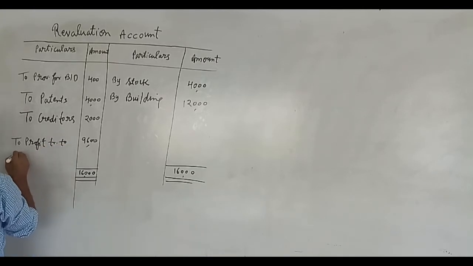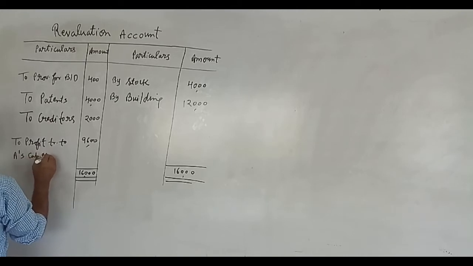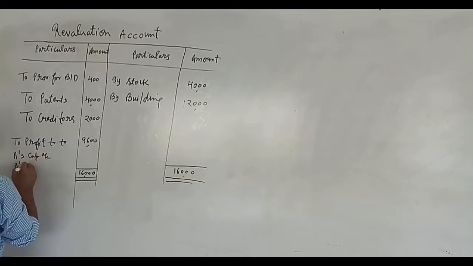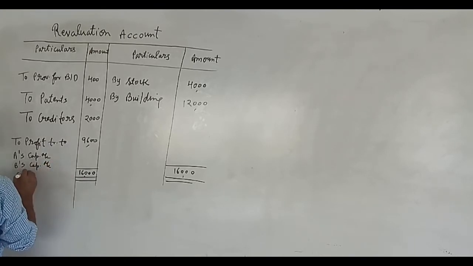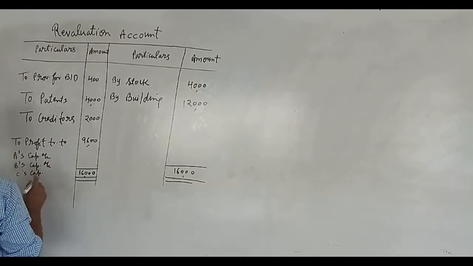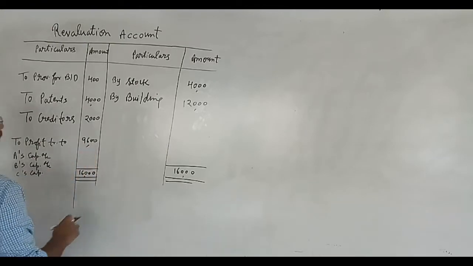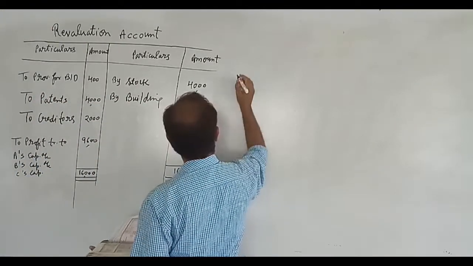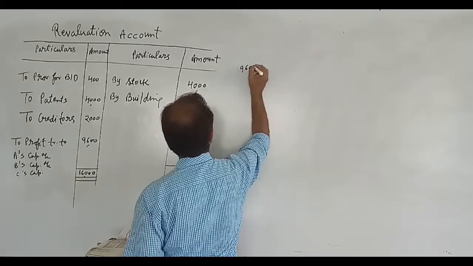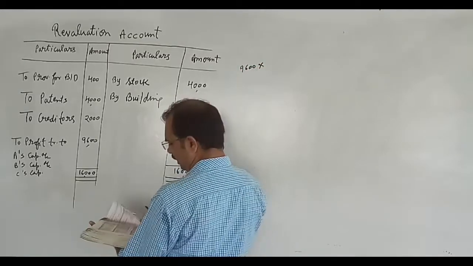Now we will write here partners' names. A's capital account, B's capital account, and C's capital account, and we will distribute this 9,600 into the old ratio.